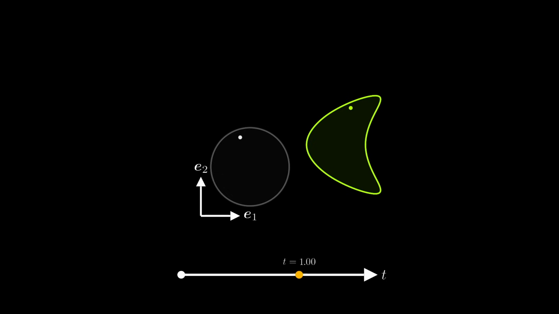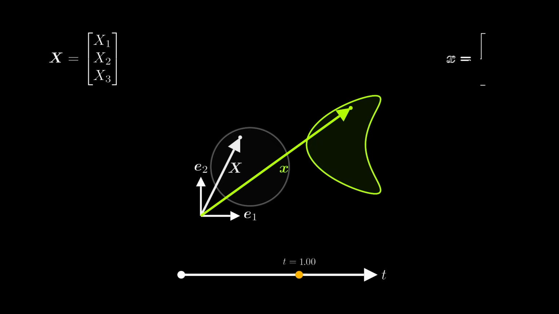The point in the undeformed reference configuration is usually denoted by a capital X. It's a vector with three components, x1, x2 and x3. Of course, in this 2D visualization you can only see the first two components. I know it's a bit unusual to use a capital letter for a vector, but it's a convention to use capital letters for undeformed things and lowercase letters for deformed things. So, following this convention, the point in the deformed configuration is denoted by a lowercase x, again a vector with